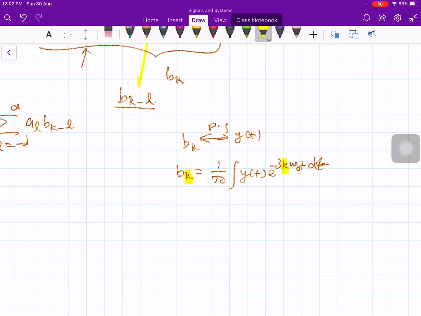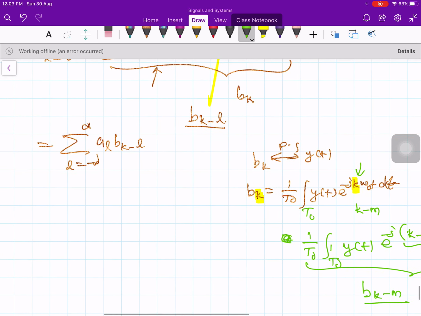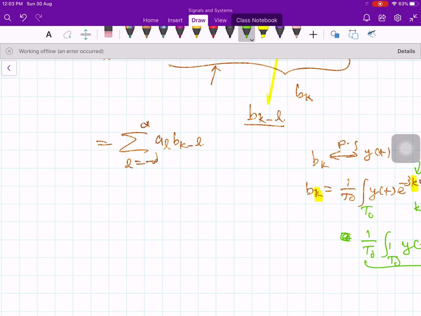So instead of k, if we have k minus m, then let's say 1 by T naught, integration over T naught, y of t e to the minus j k minus m times omega naught t dt. Then instead of k I have k minus m, therefore the whole thing I can write as b suffix k minus m. So the Fourier series of x of t times y of t is like this.